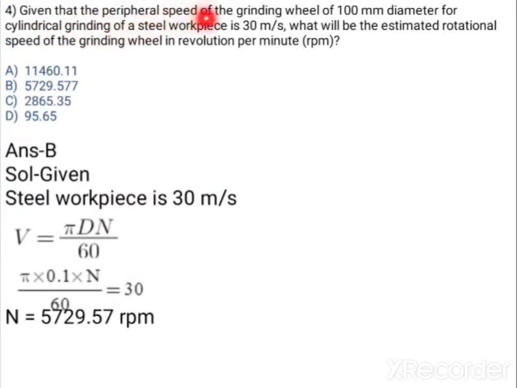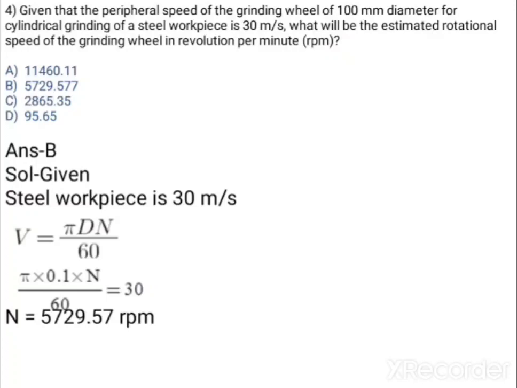Okay, now question number 4. Given that peripheral speed of a grinding wheel of 100 mm diameter, for cylindrical grinding of a steel workpiece, is 30 meter per second, what will be the estimated rotational speed of the grinding wheel in revolution per minute, RPM? Very easy question. Diameter is given, that is 100 mm. Velocity is given as 30 meter per second. So what is velocity?